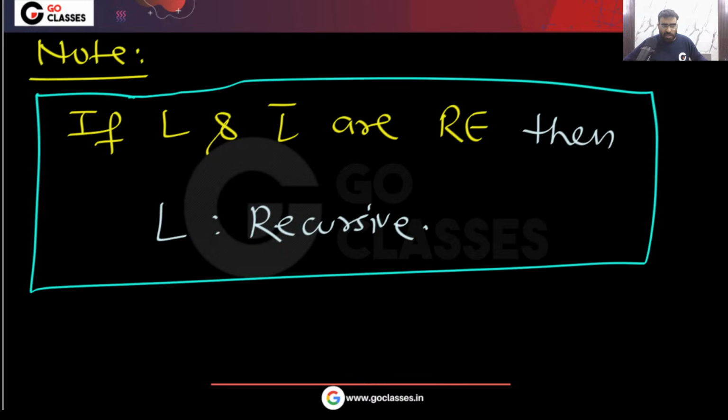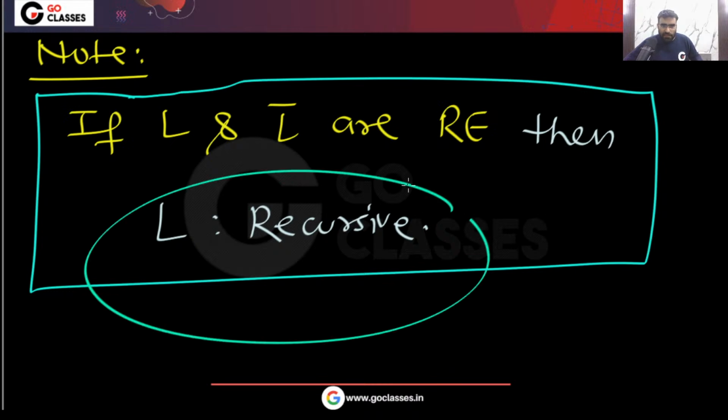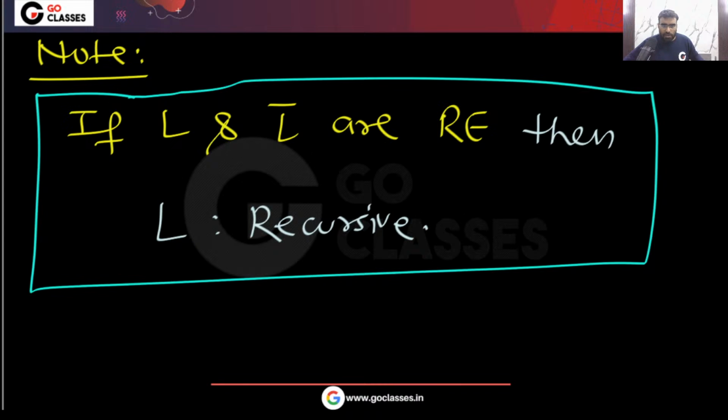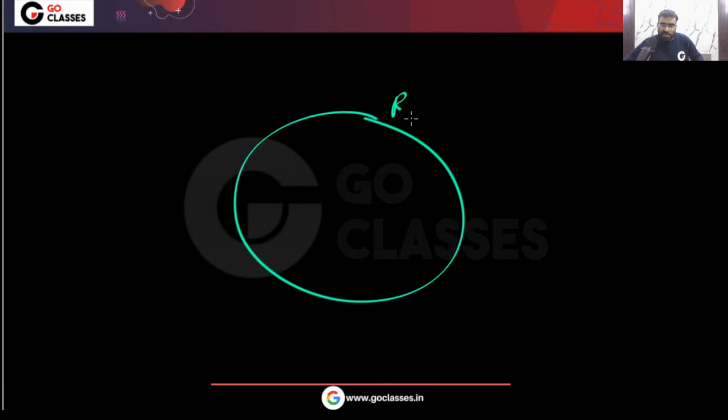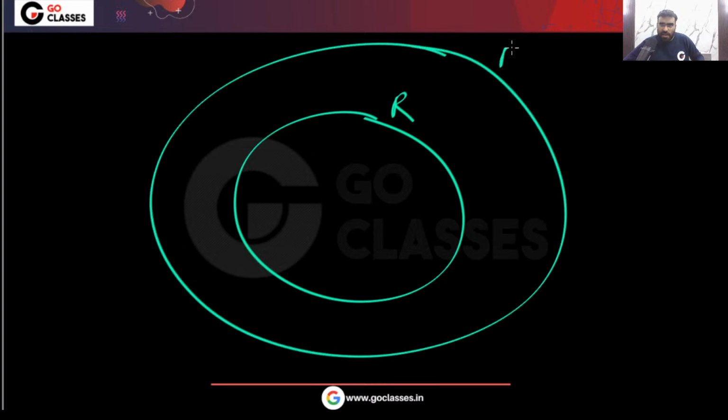Now understand what this theorem is saying. If L and L bar are recursive enumerable, then they will definitely be recursive. So you tell me, is this possible? Let's assume these are the recursive languages and these are the RE languages. Is it possible that L is here and L complement is here? Look at this diagram and tell me, is this possible?